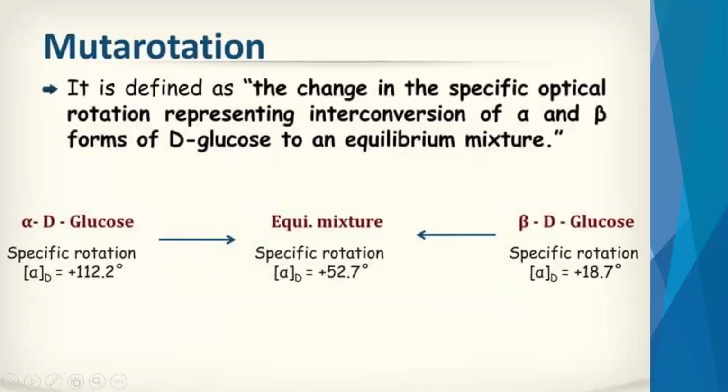Okay. The next, coming to mutarotation. The word itself says mutarotation. It is defined as the change in specific optical rotation representing interconversion of the alpha and beta forms of D-glucose to an equilibrium mixture. So what is happening here? Here you can see we have one equilibrium mixture, and the specific rotation is plus 52.7 degrees. From alpha D this equilibrium mixture is forming, and from beta D also we get the equilibrium mixture at the same specific rotation. So this is known as mutarotation.